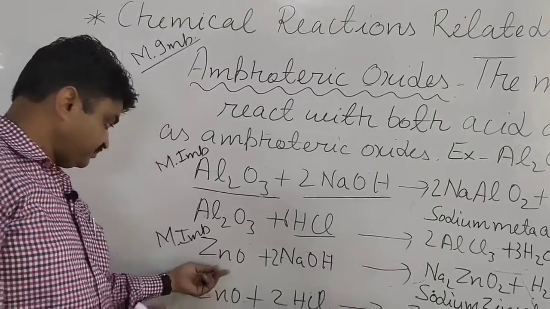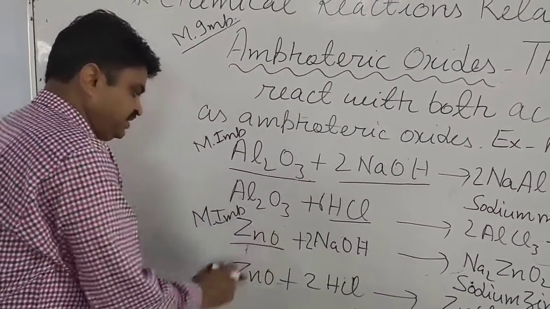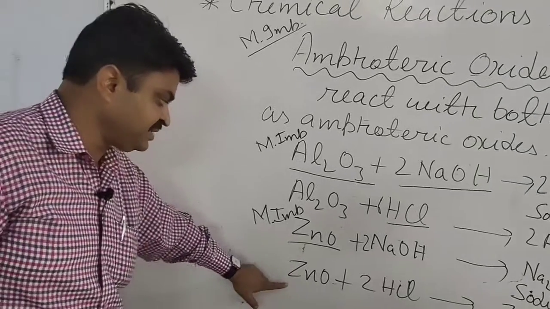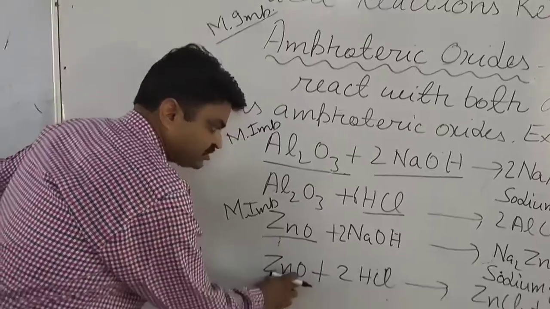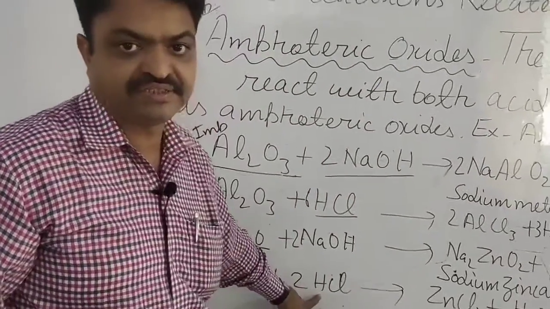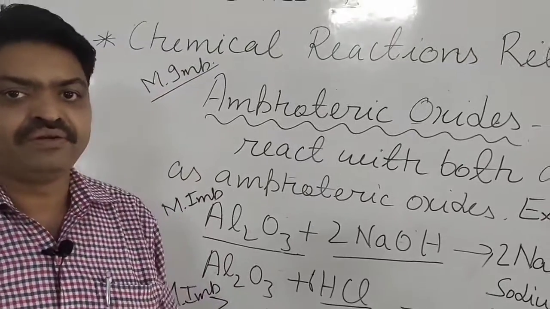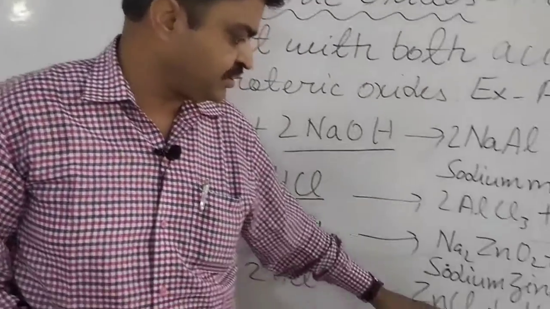Here it is behaving as an acidic oxide, but in this reaction it is behaving as a basic oxide, and it is reacting with hydrochloric acid, student. And what is it forming? It is forming zinc chloride.